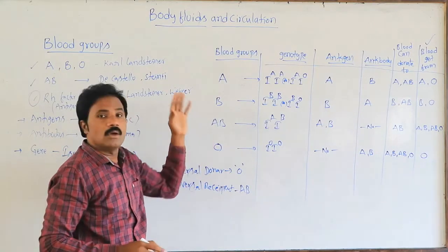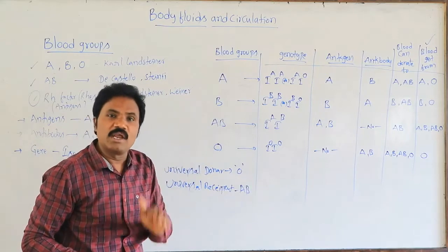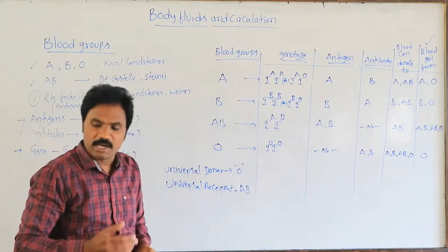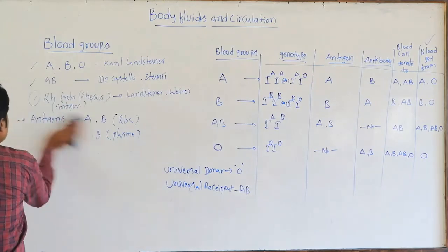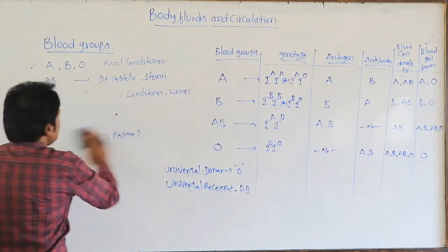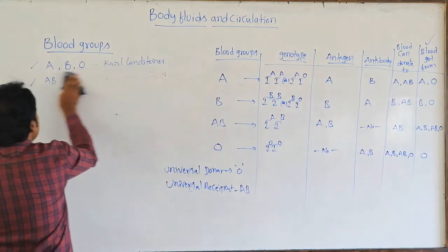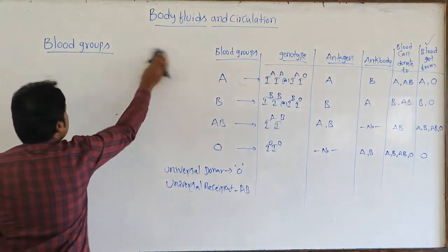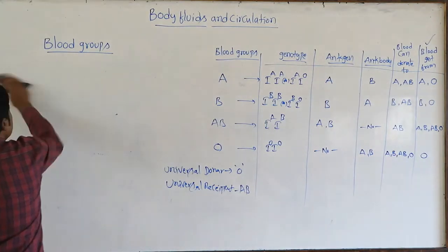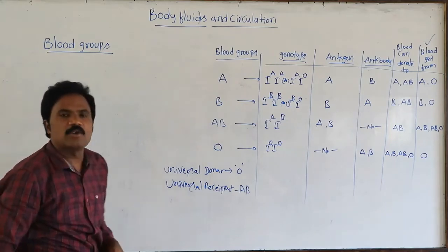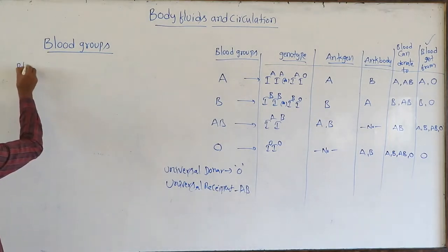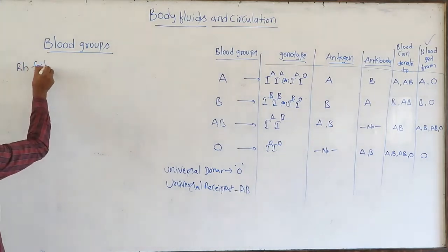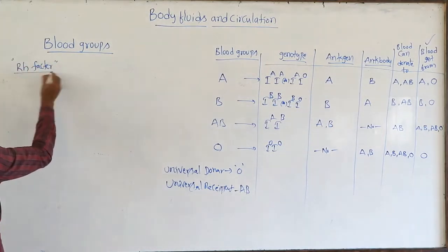But here, there is also positive and negative, the Rh factor. Based on the Rh factor, the blood can coagulate or be mismatched.